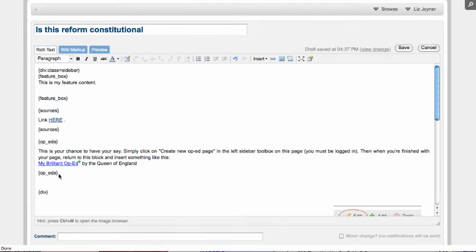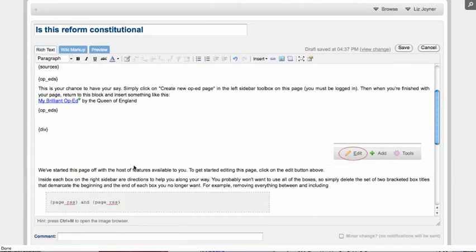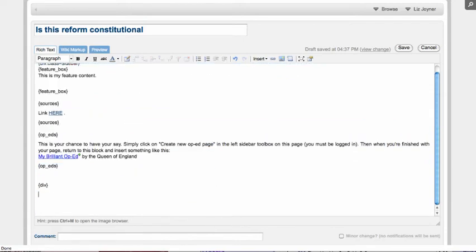And then finally we have the op-eds, the opening header, the content, the closing header. The content now is really just instruction for you, and I'll just leave that in as is. And then when we drop below the div tag, you'll find the main content for the page. And we're just going to highlight all of that and take it out because that was just instructions. And this is the main content.